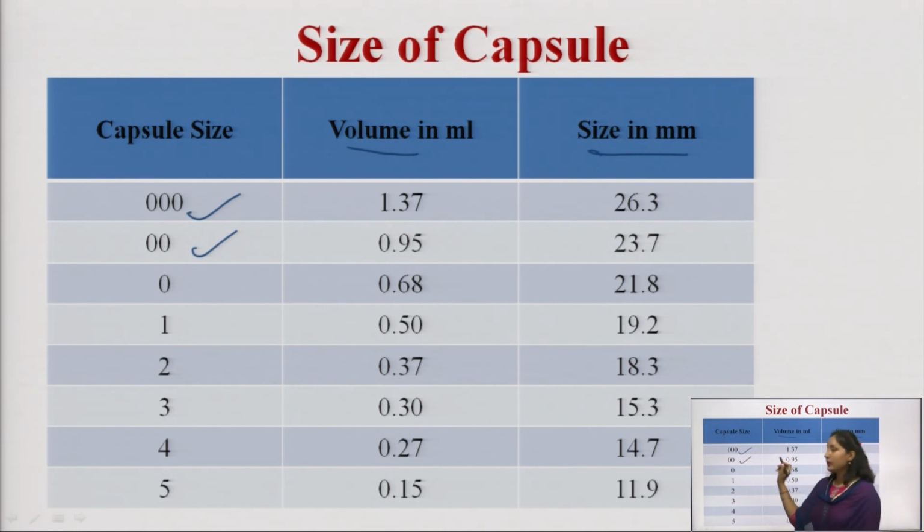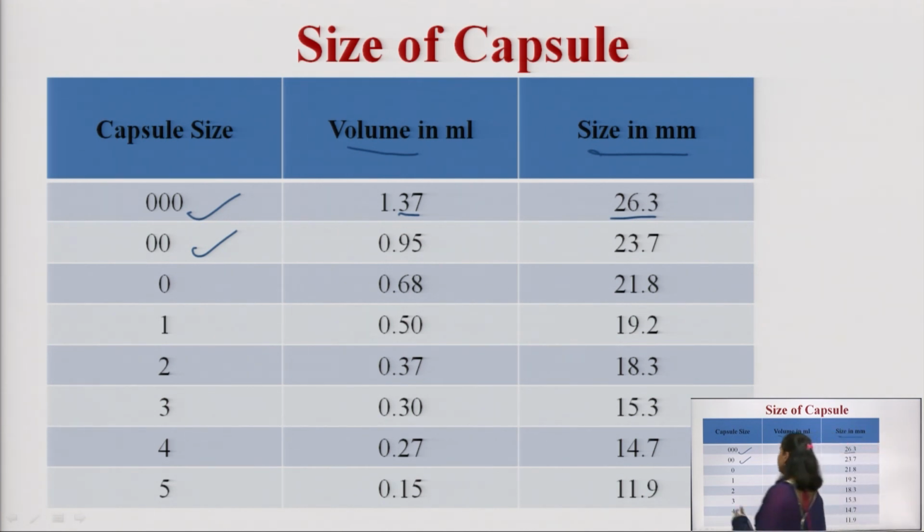For 000 size, we can fill 1.3 ml, and the size in mm is 26.3. For 00, the capacity of the capsule is 0.95 and the size in mm is 23.7. For the 0 size, capacity is 0.68 and the size in mm is 21.8. For size 1, the amount we fill is 0.50 and the size in mm is 19.2.